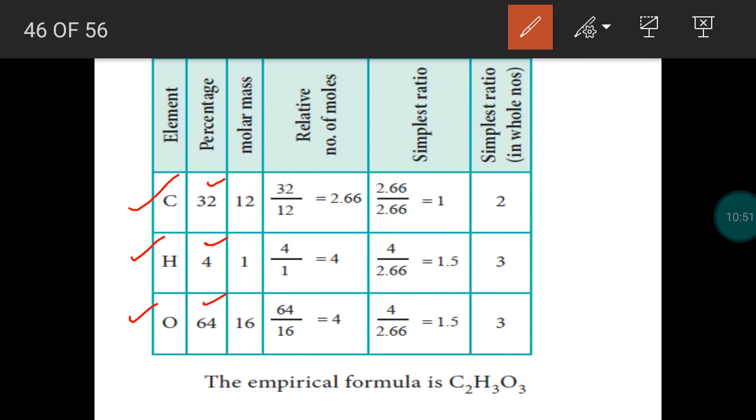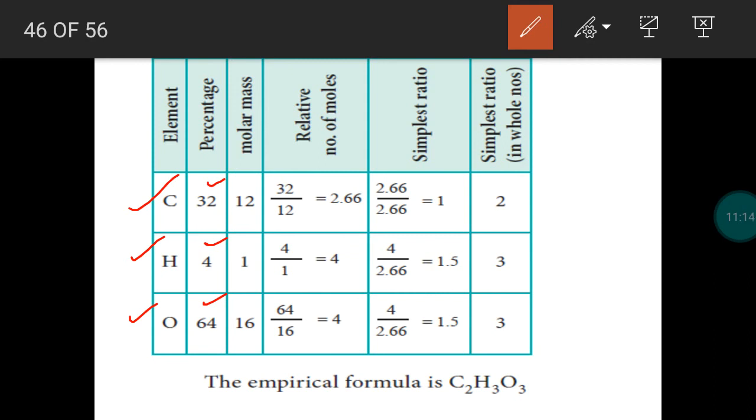So we assume that the overall mass is 100 gram. So 32% is assumed as 32 gram, 4% of hydrogen is assumed as 4 gram, 64% of oxygen is assumed as 64 gram. When we add all these values, 32 plus 4 plus 64, you will get 100. So 100% mass is assumed as 100 gram.